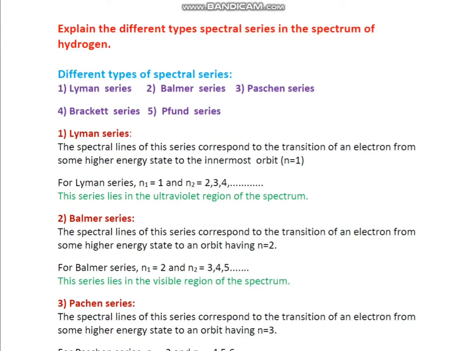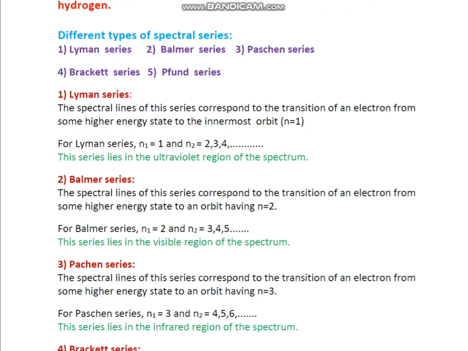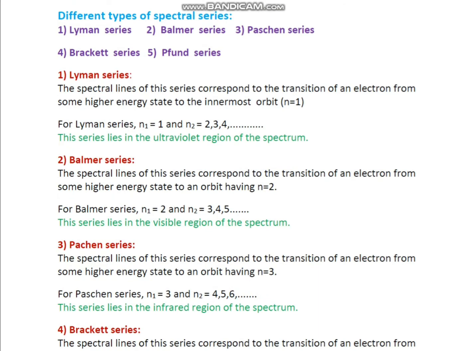Okay, question. The important 4 marks question in the atom lesson. The question is: explain the different types of spectral series in the spectrum of hydrogen atom. So, different types of spectral series. First one Lyman series, second one Balmer series, third one Paschen series, fourth one Brackett series, fifth one Pfund series.